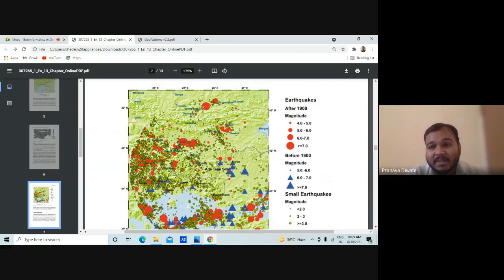So this is the area, and what kind of earthquakes it has had in the last 120 years. So you have a history, you have some instrumental data as well, and you have some historical data. The instrumental data will be from 1920 and onward.